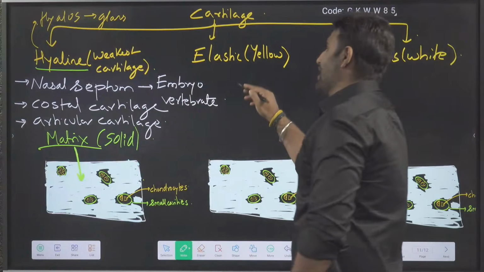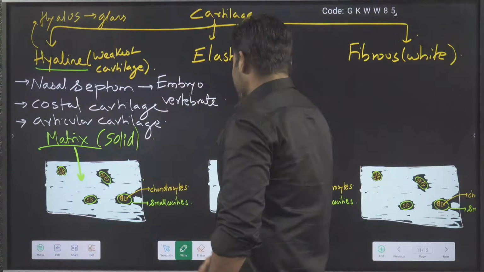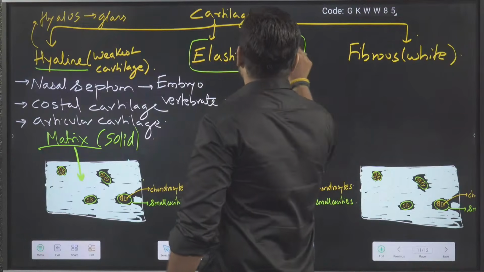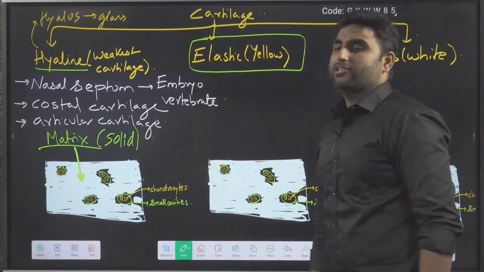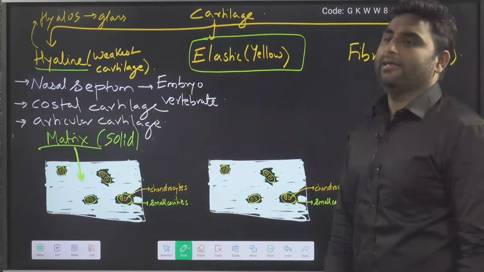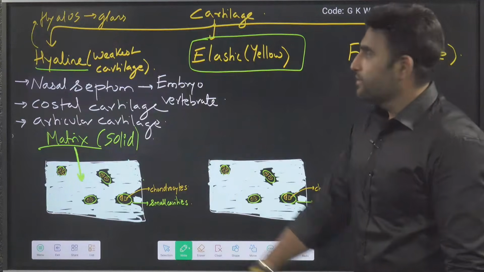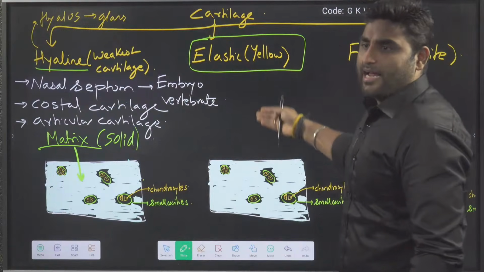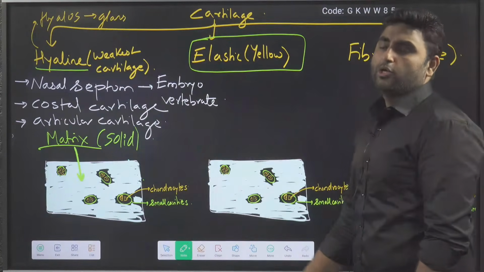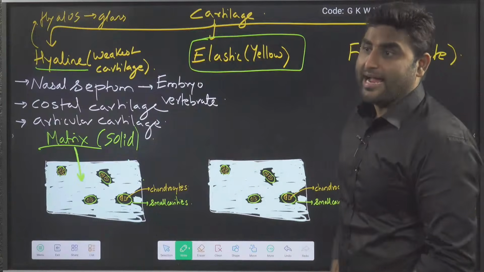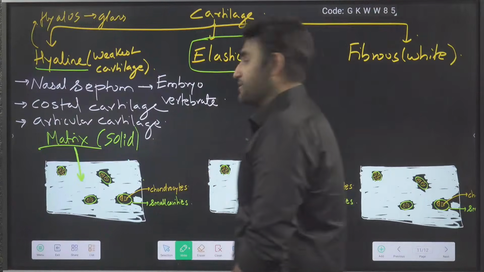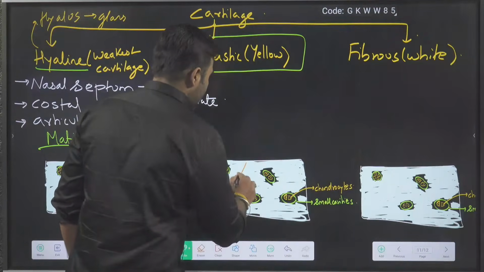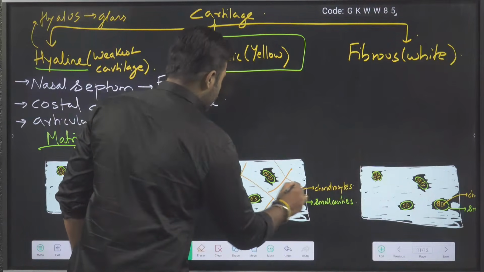Now coming to the next cartilage, elastic cartilage. Let us talk about elastic cartilage. To make it elastic cartilage, which fiber should I add here? You only tell me. This is hyaline cartilage, cell and matrix. For elastic cartilage, what should I add here? To make it elastic, what fiber should I add? I should add elastin fibers.